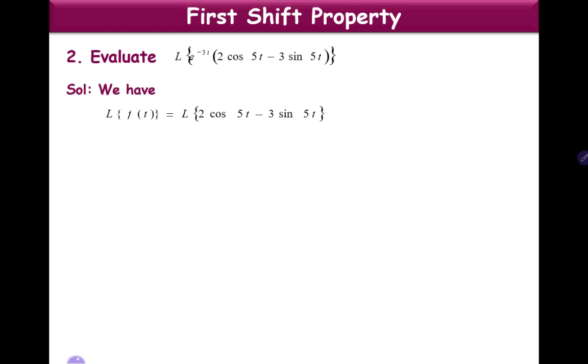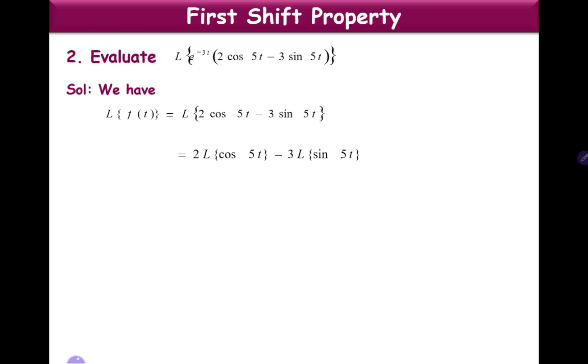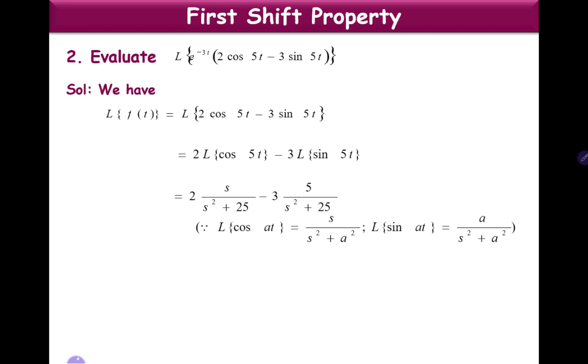Using linear property, we can separate it as 2 into L of cos 5t minus 3 into L of sin 5t. What is L of cos 5t? It is s by s square plus 25, and L of sin 5t is 5 by s square plus 25. So it is 2 into s by s square plus 25 minus 3 into 5 by s square plus 25. That comes to 2s minus 15 by s square plus 25. This is L of f of t.